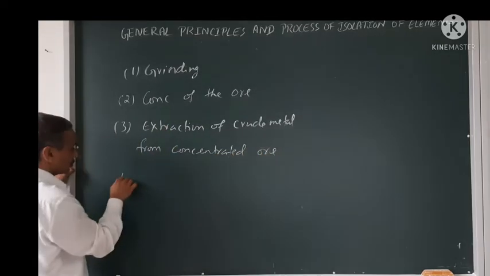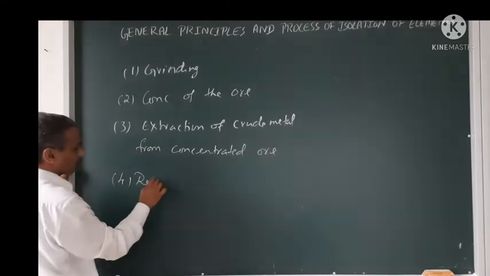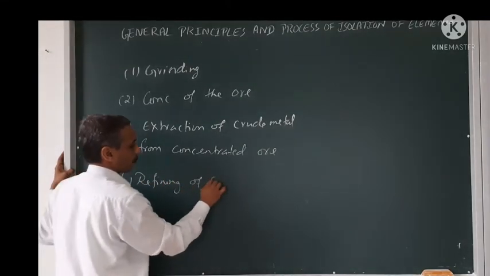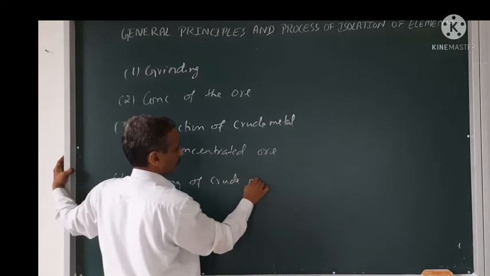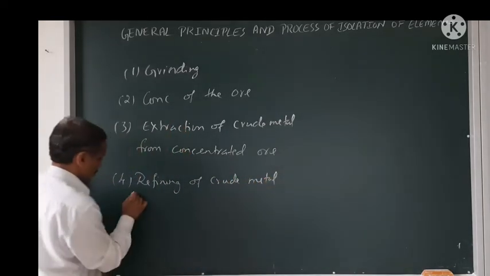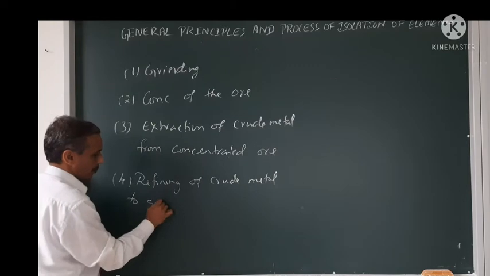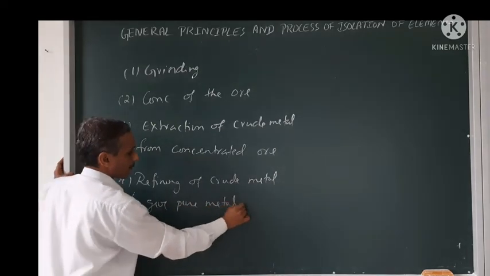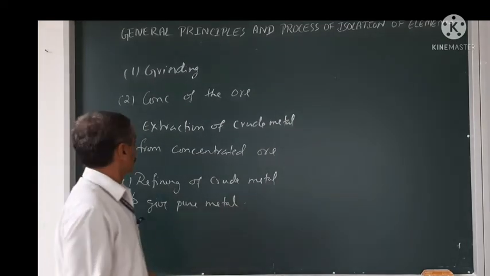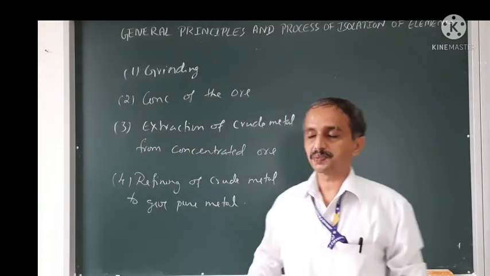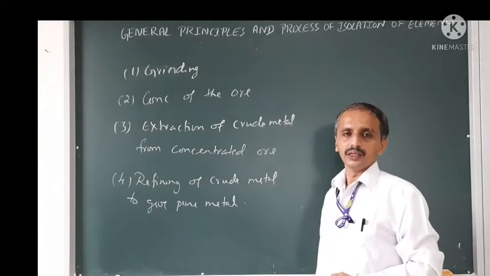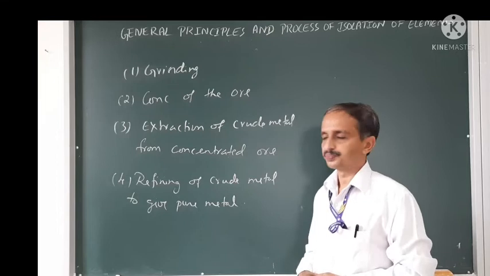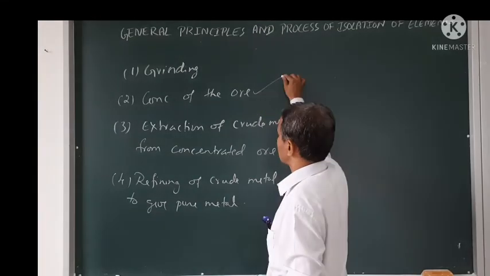Then we have the refining of the crude metal to pure metal. These are the important steps used in metallurgy, in the extraction of metals. So this part I already explained.